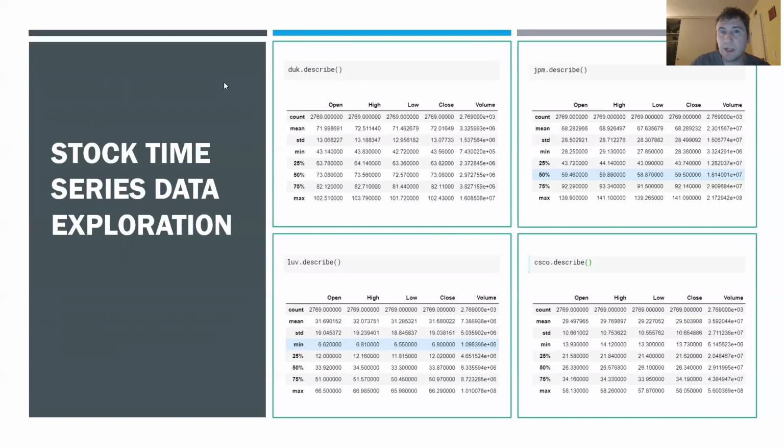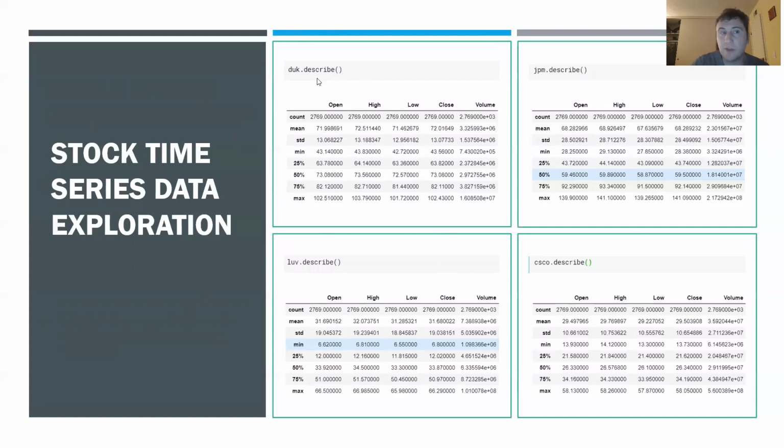Next, what I did here was just some general exploration with the time series data from the pricing. In this particular case, these just describe the mean price and standard deviation of each stock during the time period. The count is just the number of entries per stock.